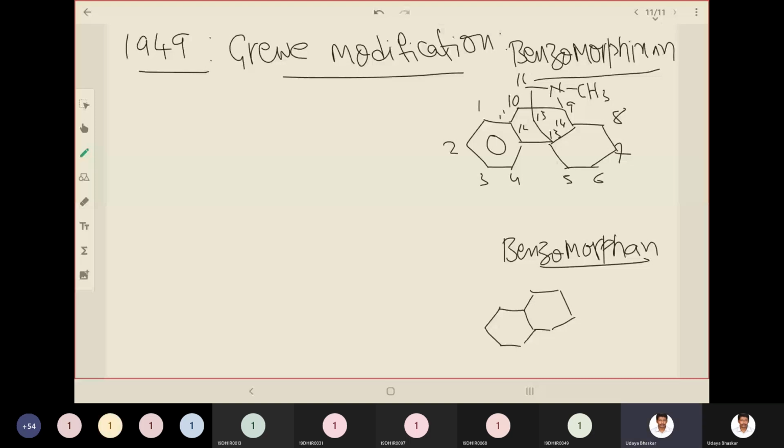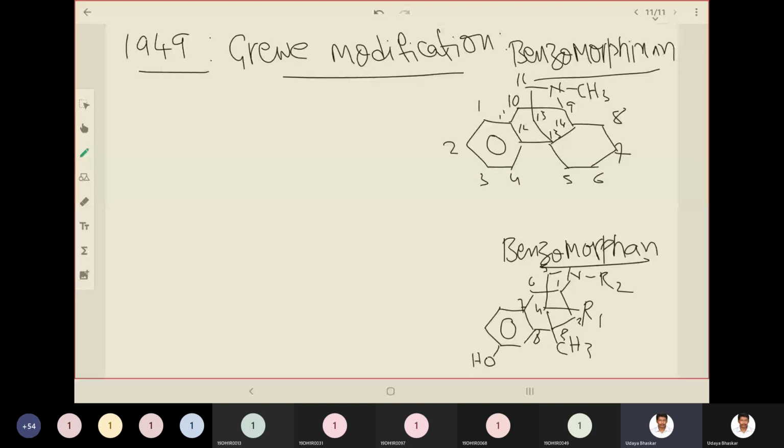Okay, then again 6, 7, 8, and this ring is given separately: 1 prime, 2 prime, 3 prime, 4 prime. That's it. So it is clumsy.